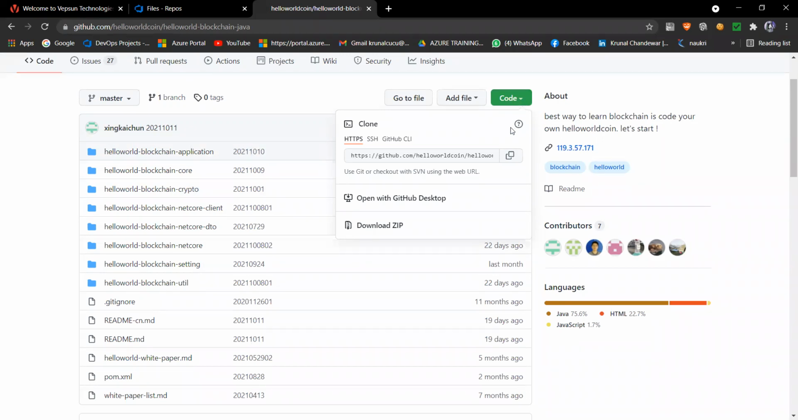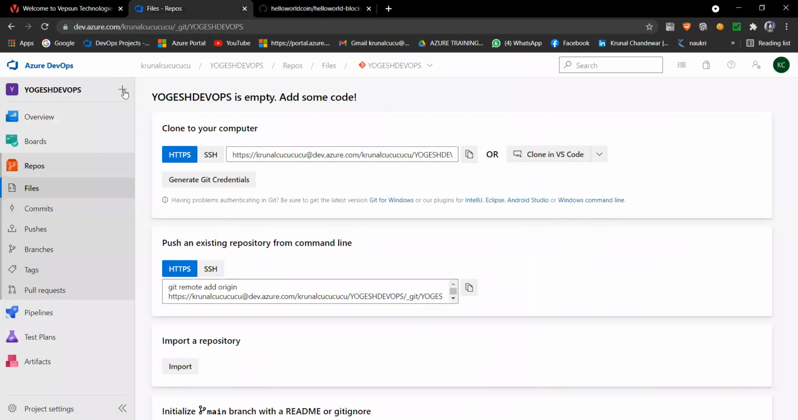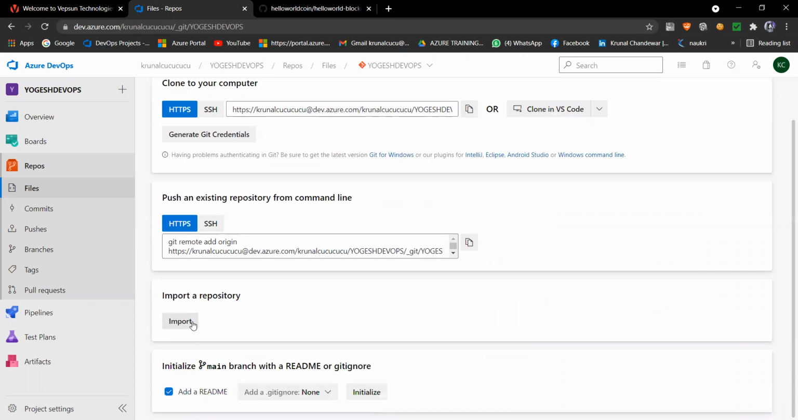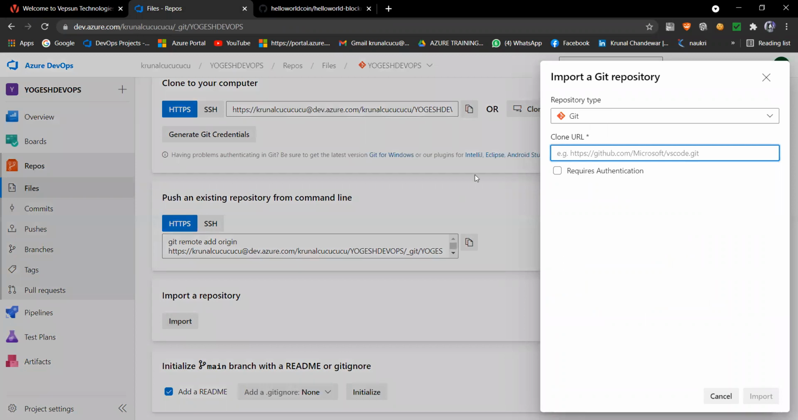So first I will clone my code. First I will copy this URL from here, and I will go to my this one. We are in Kunal CU under Yogesh. We just made that organization. Even this project I also made. I just came to this repo, and then I will click here on import. When I click here on import, you can see here this is our Git repository, and under your Git repository, you can clone your URL, which I just copied from GitHub.